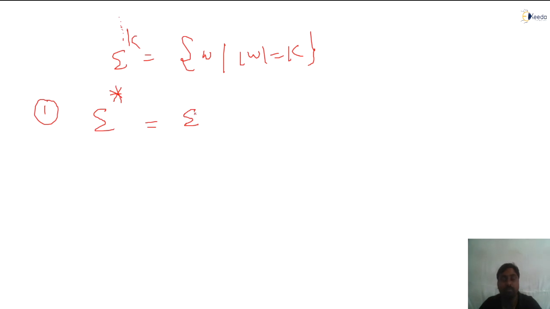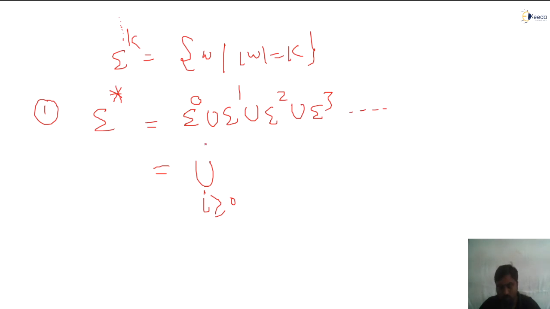Sigma star is the union of length 0, length 1, length 2, length 3 strings, and so on. This is the sigma star. Formally I write it as the union over i greater than or equal to 0 of the set of w such that w is a string and length of w is greater than or equal to 0.